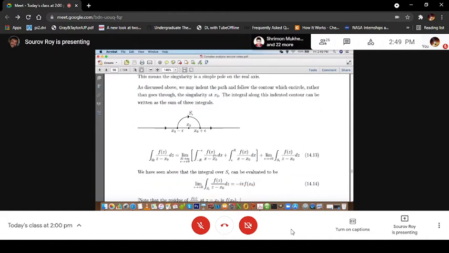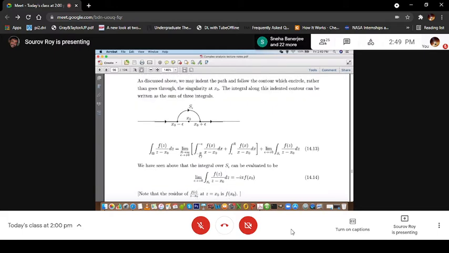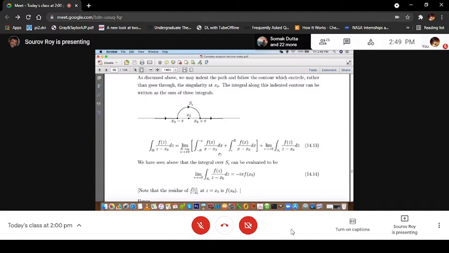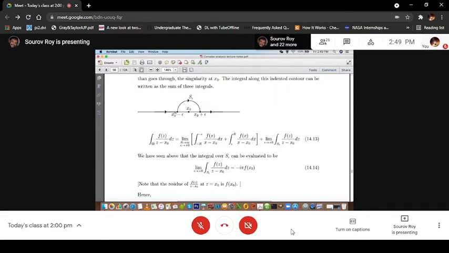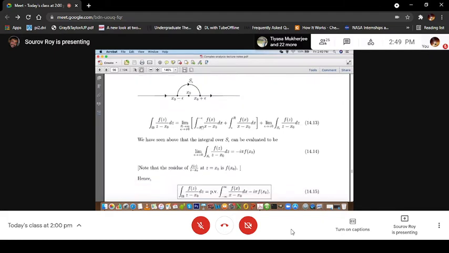Minus r to minus epsilon along this, so that is essentially f(x)/(x minus x0) dx, and then epsilon to plus r along f(x)/(x minus x0) dx along the real line, and then limit epsilon tending to plus 0, integration along this semicircular arc S epsilon f(z)/(z minus x0) dz. So this is the way I just break up this integration along the indented contour.